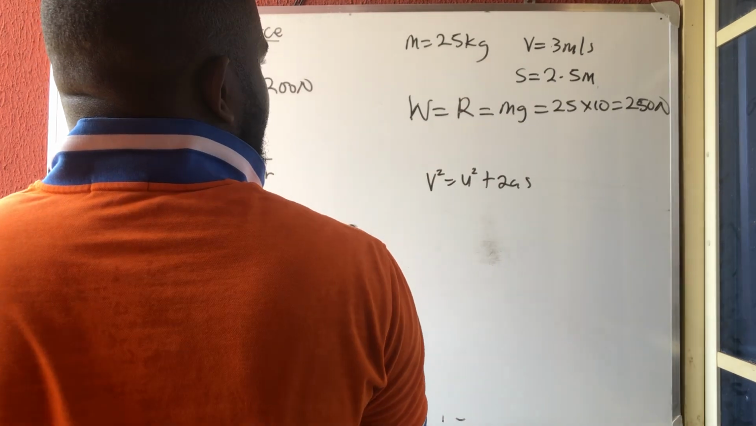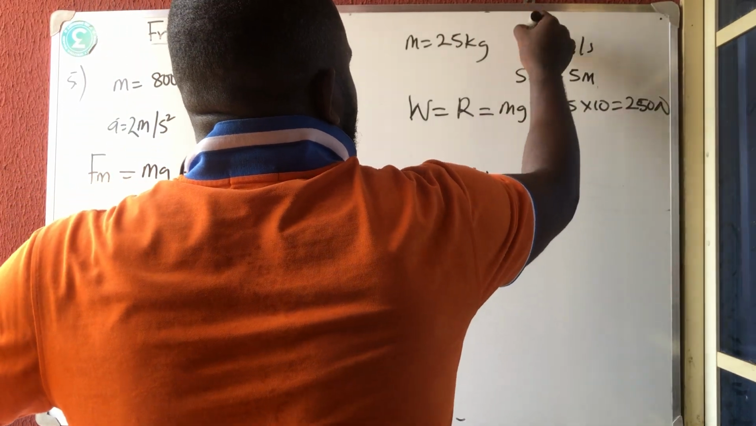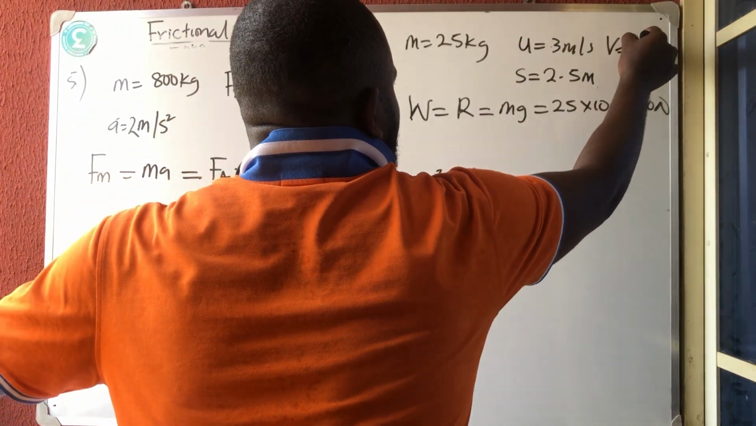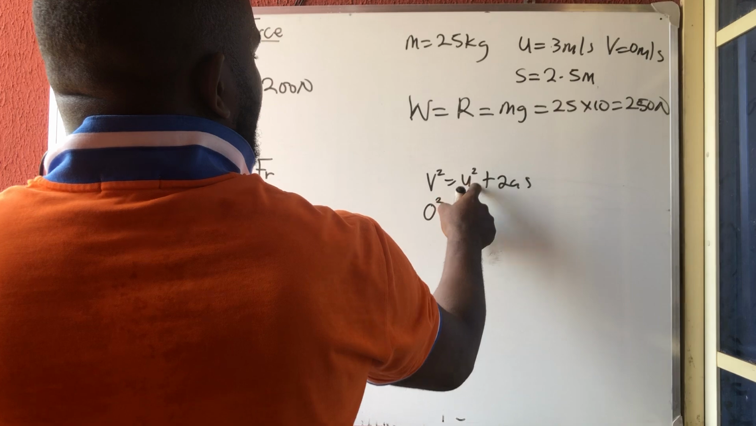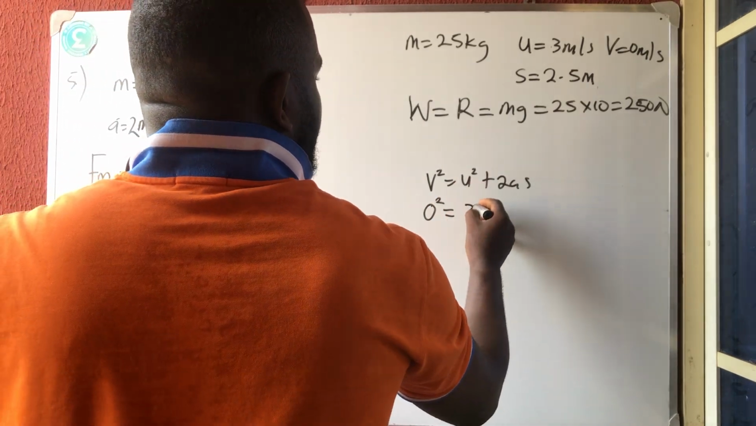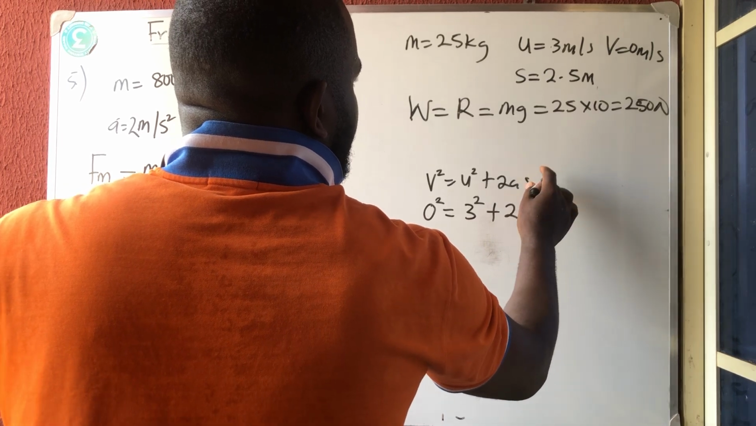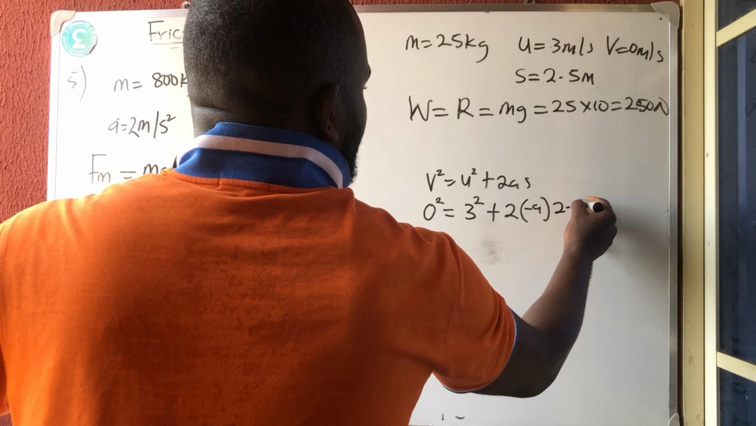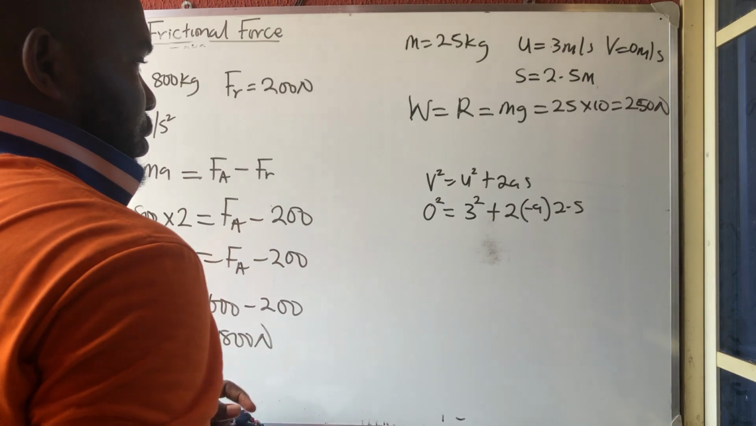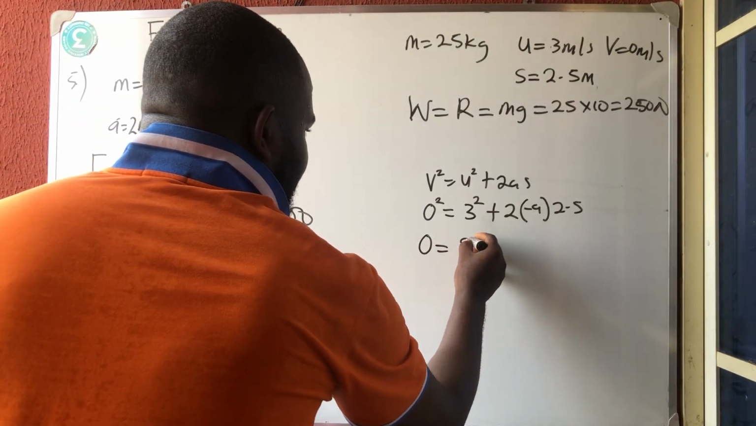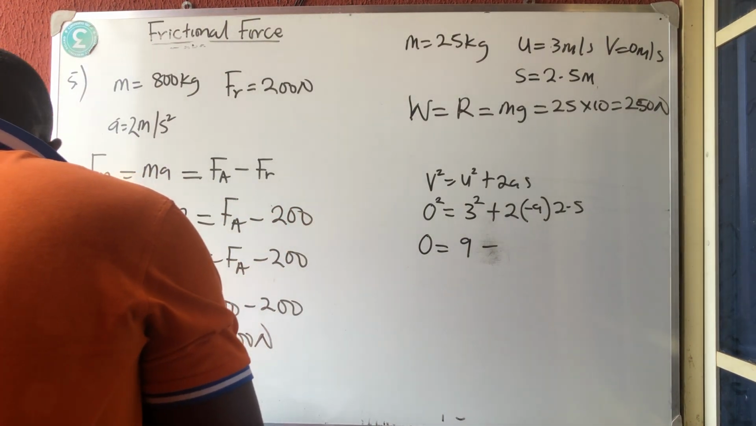So we have that v squared. Since it's brought to rest, the final velocity is 0. So I'm having 0 squared is equal to 3 squared plus 2 bracket minus a, and then the distance there is 2.5. Why did I use minus a? Because it is retardation. Coming to rest is retardation.